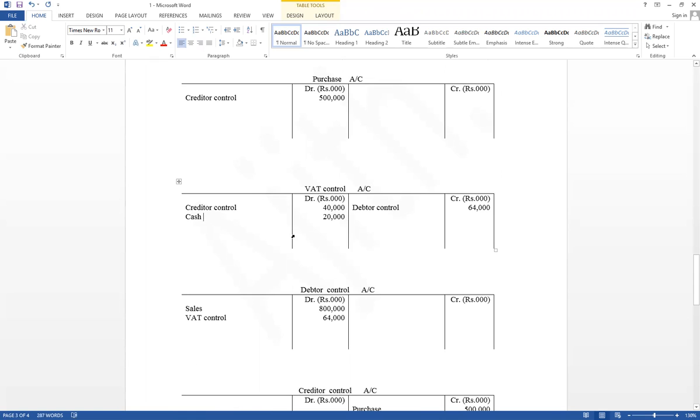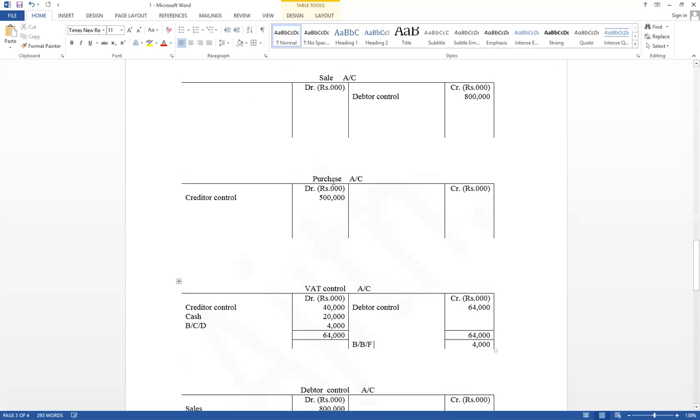Now think about VAT control accounts. The balance part we have to pay further. That is a liability. Therefore, VAT control account balance should be carried down now. Credit side increase 64,000. Take that value to the debit side. Therefore, the difference value 4,000 we have to pay further. Liability, balance carry down. And that value should be included on the credit side as a balance brought forward. That value should be included under current liability.